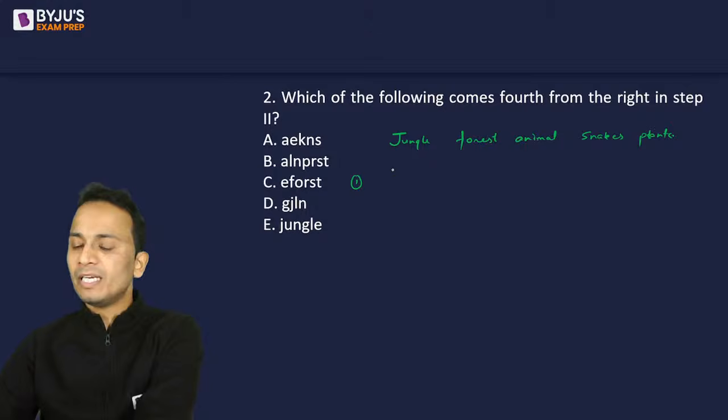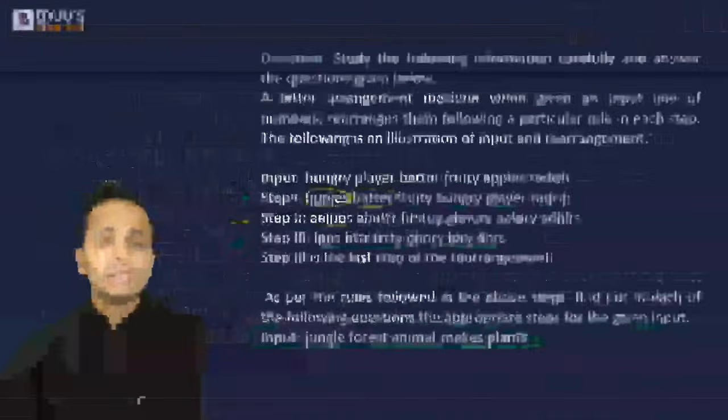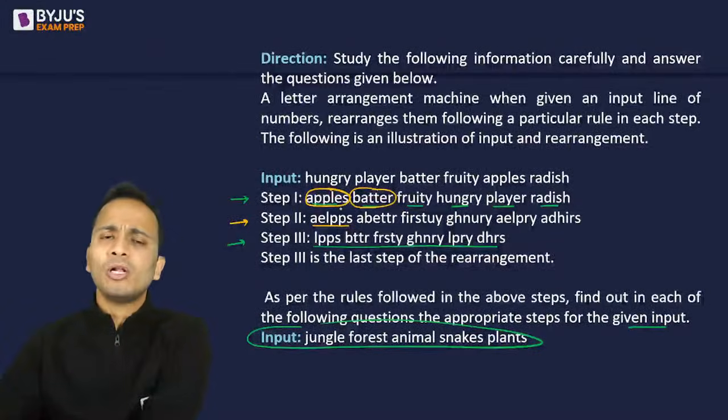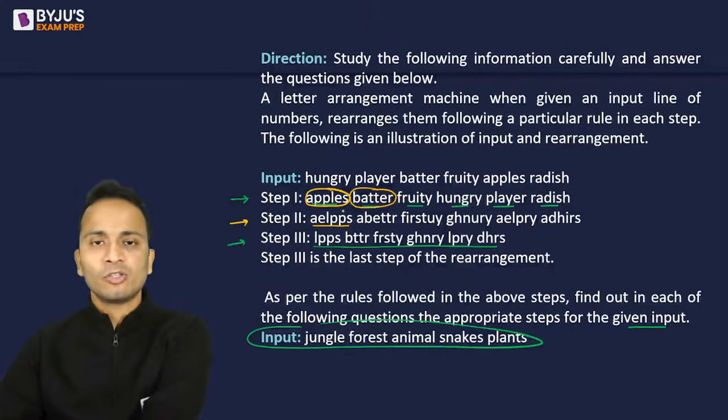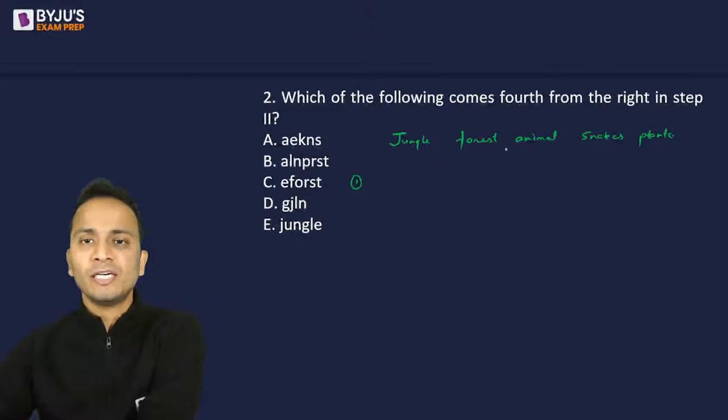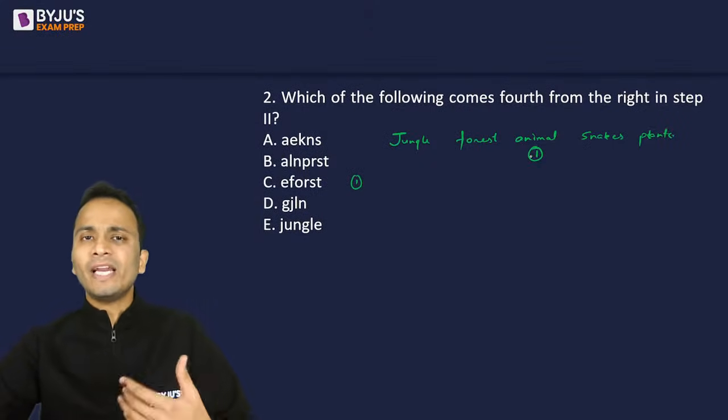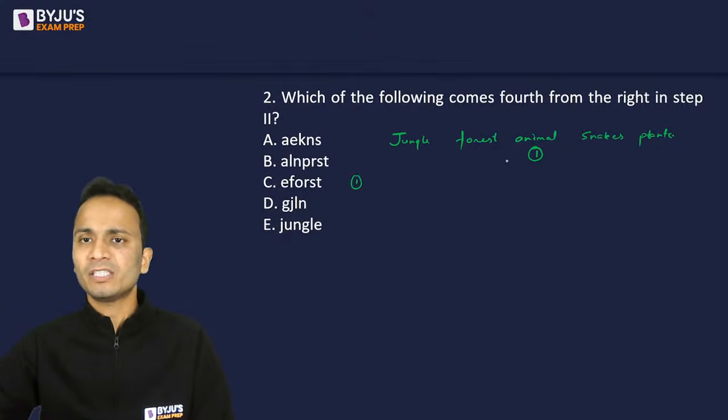Now what will happen in step 1? So let's see what has happened in step 1. So in step 1, all the words were arranged in alphabetical order. All right. So सबको मैंने alphabetical order में arrange कर दिया. So the first word that will come is this one. There is no need to write them again and again. So animal will be the first.